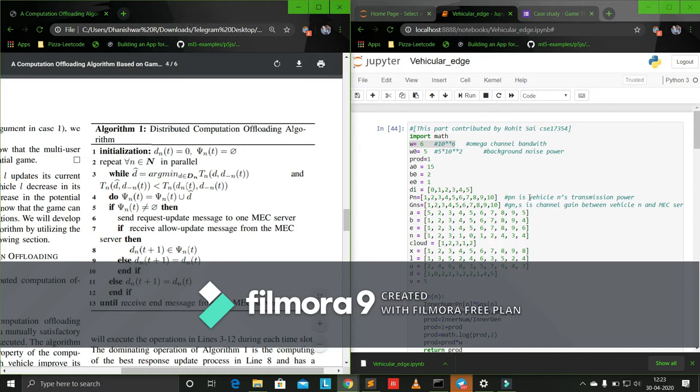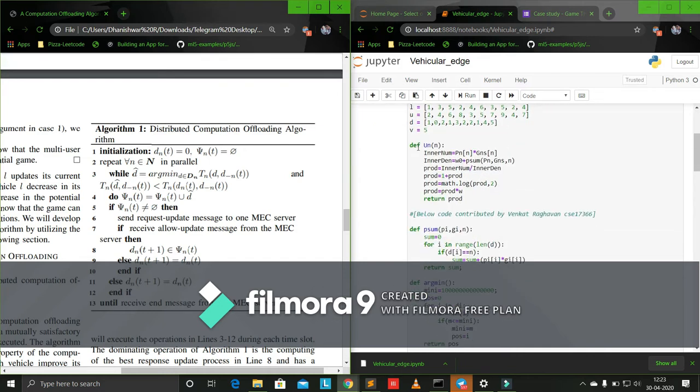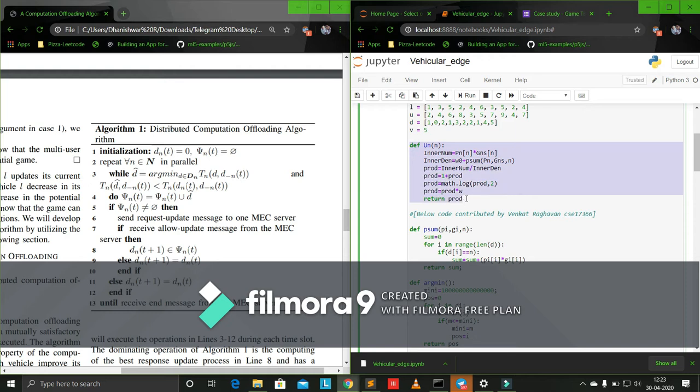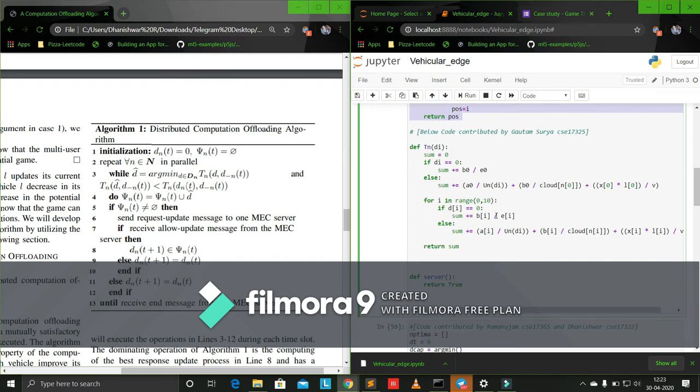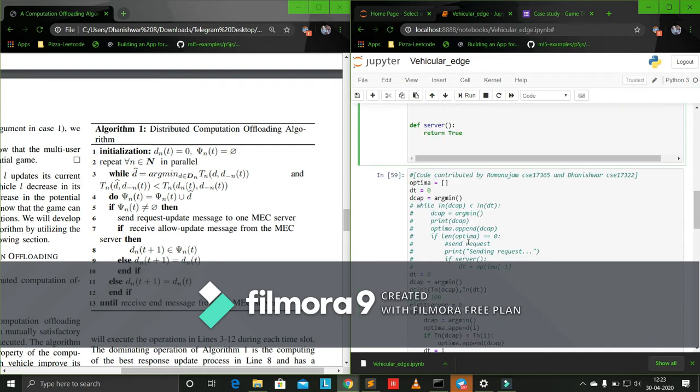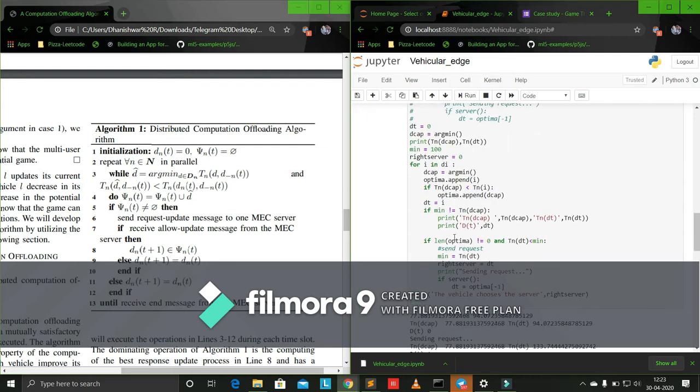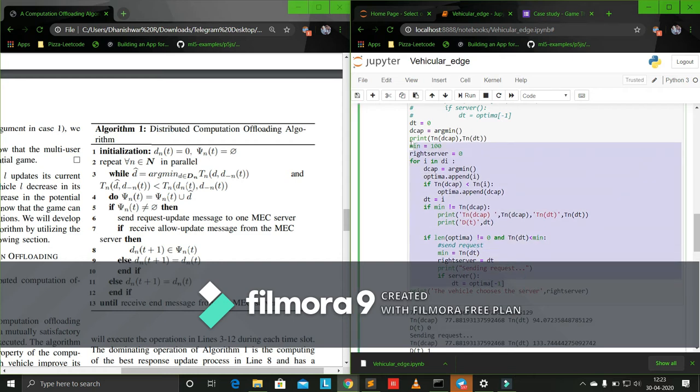And on our right, we have a project. Here, we are just trying to find the uplink data rate, which in turn is used to find the transmission rate. Here, rmin, this function will return the decap value at each and every iteration, and this tn function is used to find the computation overhead for a given strategy. Now, this is the algorithm that is on our left. We have just tried to implement it in Python.